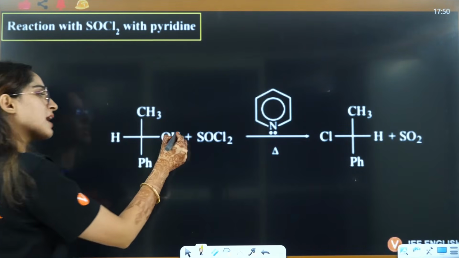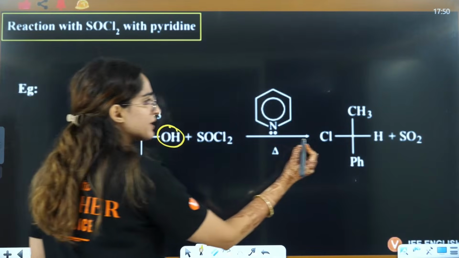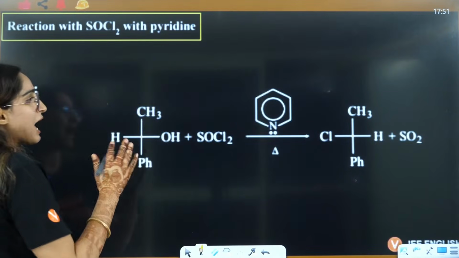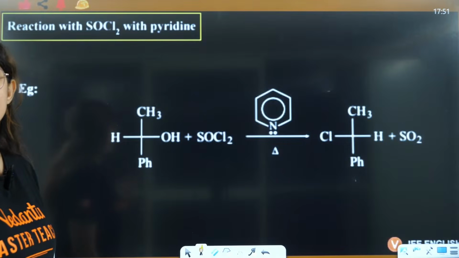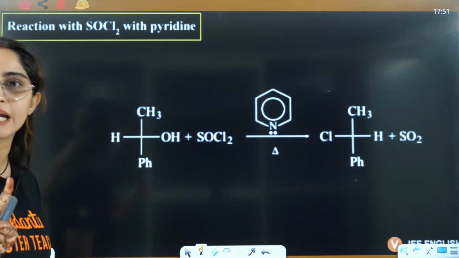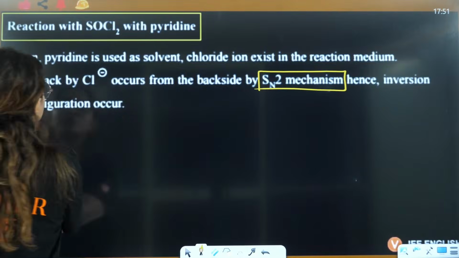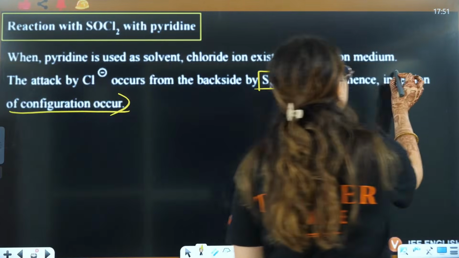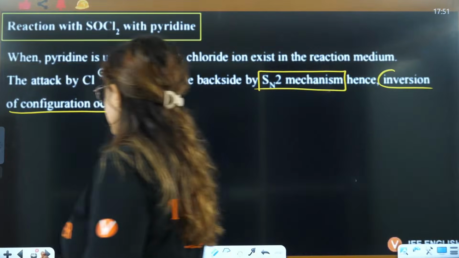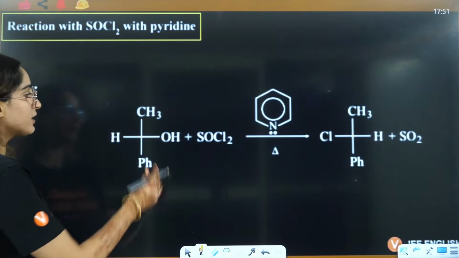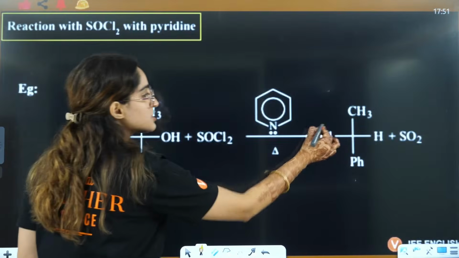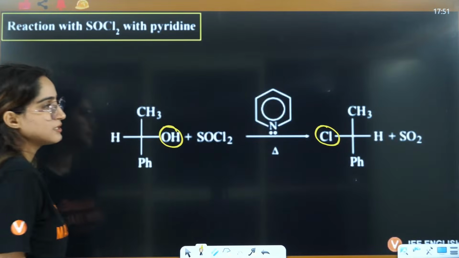Ma'am, why in this case will the products be the same? OH will react, and here you will have inversion. In case of SN2, there is a transition state formed and inversion of configuration is there. So inversion of configuration will occur, right? That's why OH was earlier here, and now, with inversion of configuration, Cl will be here, right?